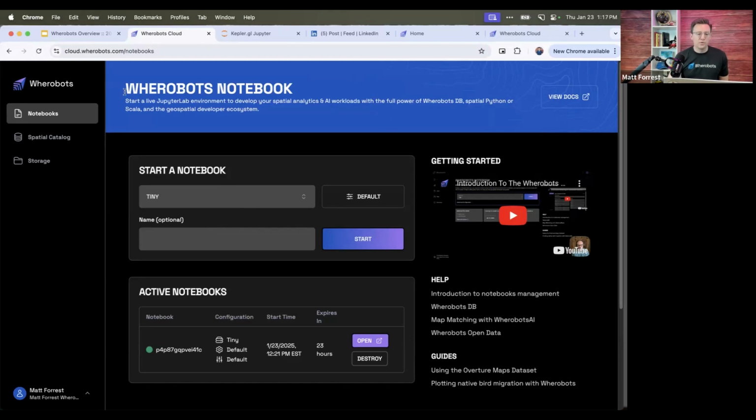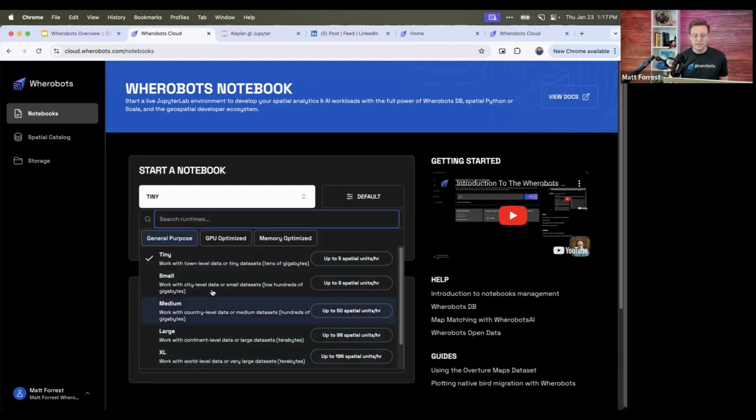And now we can get an overview of Wherobots from the cloud service. When you log in, this is where you'll land. This is the notebooks interface. There's some information here if you want to get into help and guides, and some documentation as well. But this is where you'll generally start, creating a notebook instance. And then you'll have access to different compute environments. If you signed up for the community instance, you'll have access to the tiny compute environment, which is here. But if you have it through AWS Marketplace, you should have access to some more of these as well.